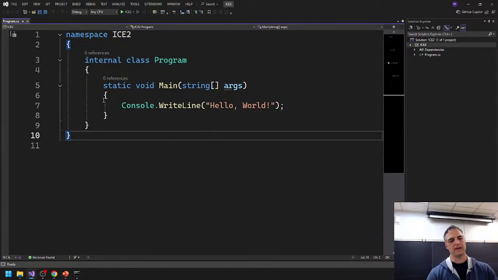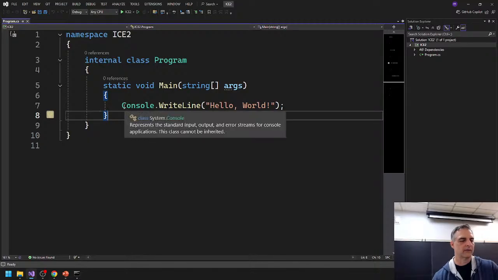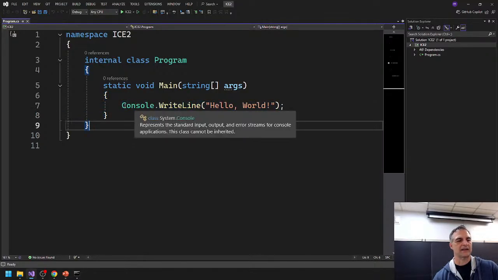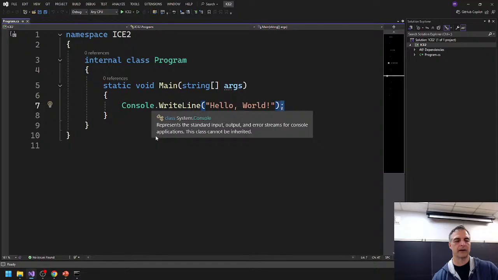And then Main is the method or function that takes care of our behavior. Inside that, you have your actual execution statement. A statement is a line of code, and it must end with a semicolon. No semicolon, no line of code. It doesn't work. The computer doesn't know how to separate one thing from the other.